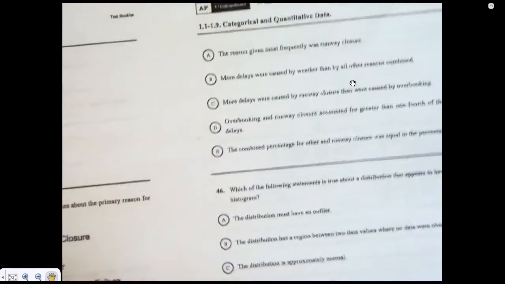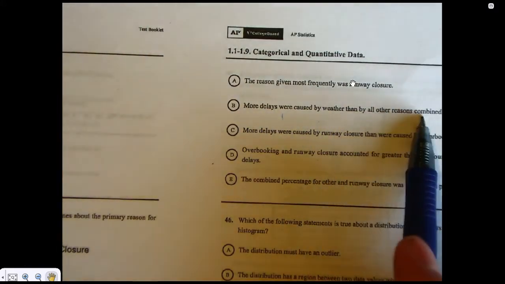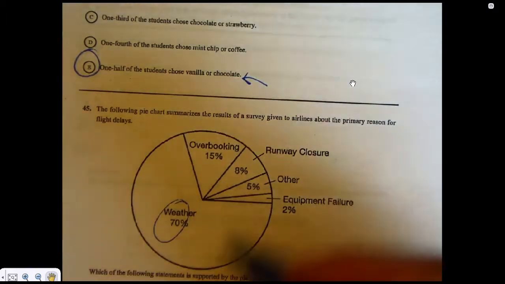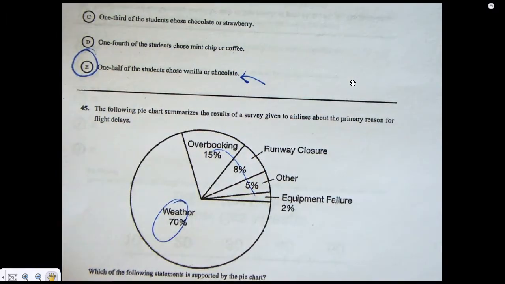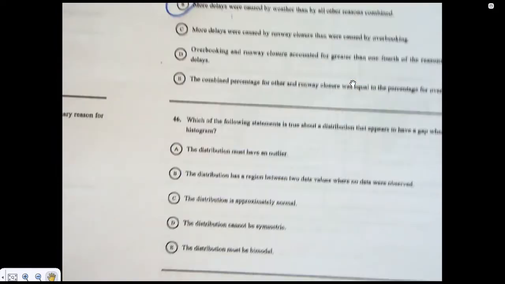45, we got this pie chart. Some questions over here. So the answer is B. More delays were caused by weather than all other reasons combined. And the weather is 70%, and if you add up all of those, it's only going to be 30. So B makes sense.